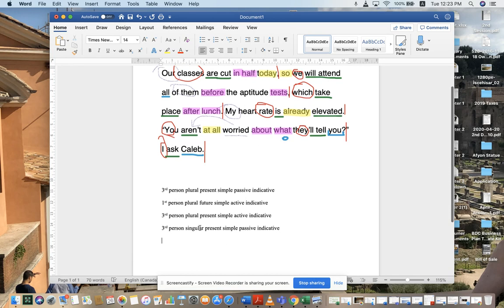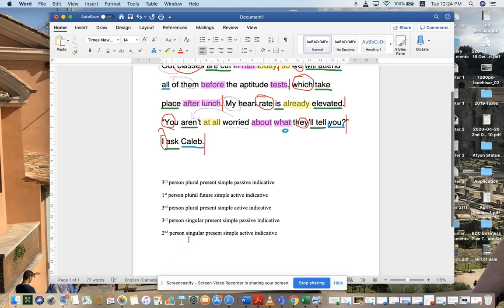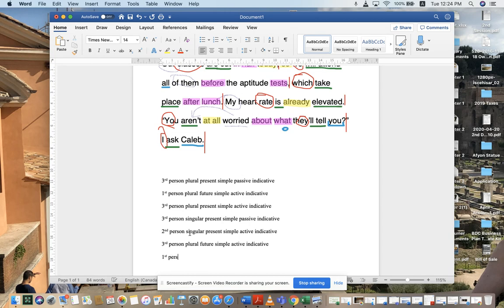You are not worried, second person, singular, present, simple, active, indicative, linking verb. And they'll tell you is a third person, plural, future, simple, active, indicative. And then last but not least, I ask Caleb is a first person, singular, present, simple, active, indicative. Amazing, guys.